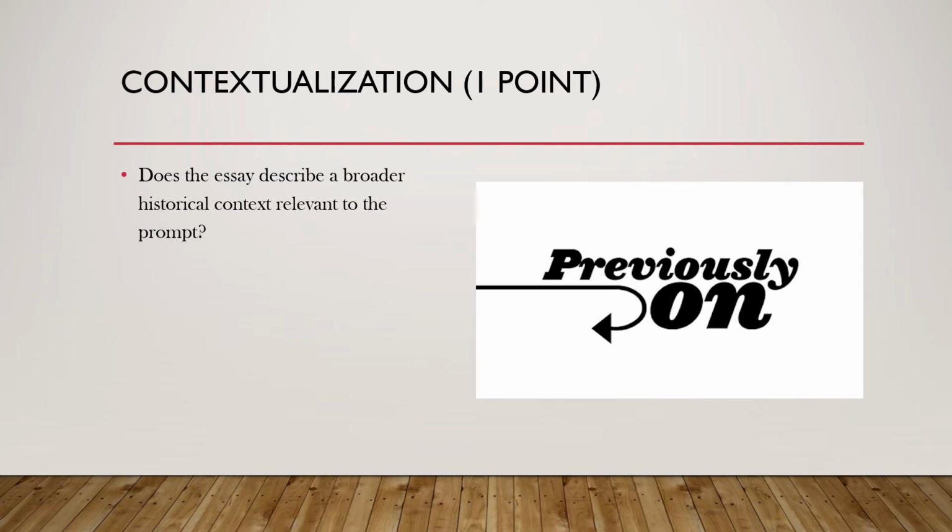Contextualization means what happened prior to this point. What led up to this? I want you to think of your favorite television program, and when it says previously on your favorite television program, it might show a character you haven't seen in a couple of episodes. It might show a main plot point that's been building this season.